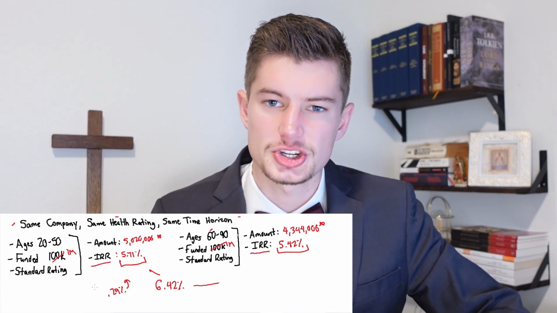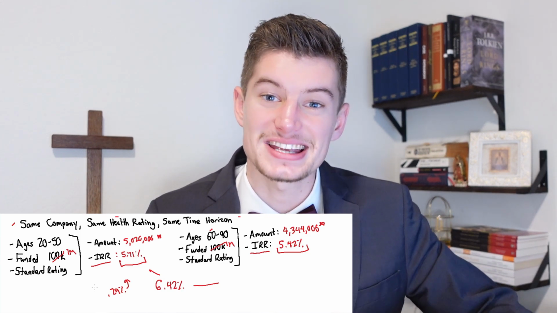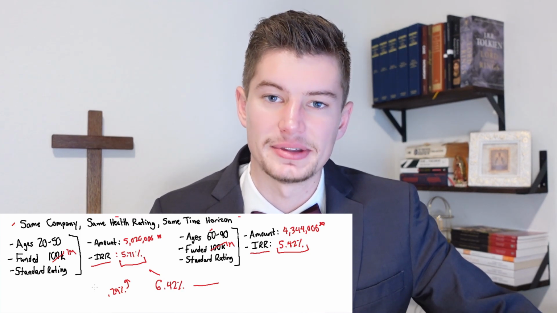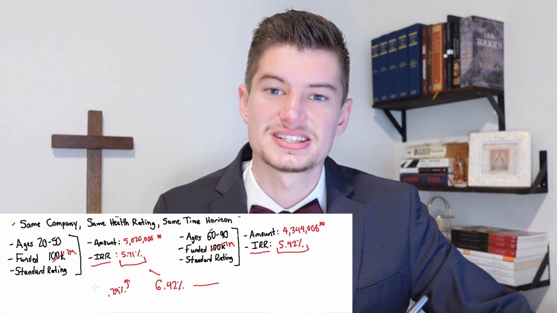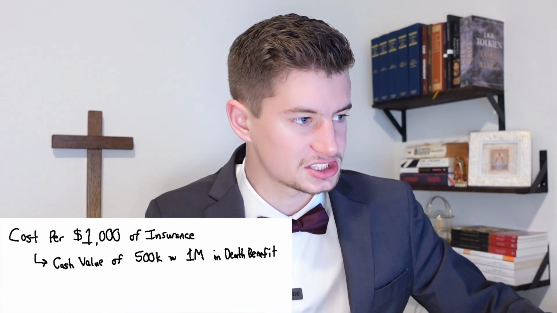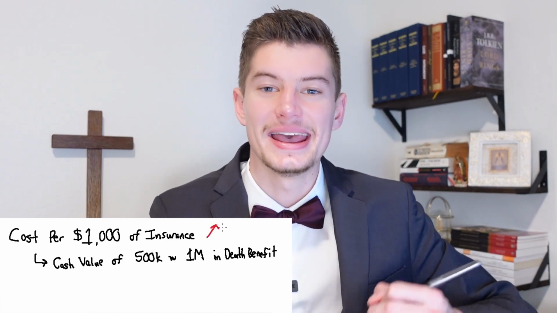Now, some people will still say, even after seeing this, it doesn't matter. Indexed universal life functions on an annual renewable term basis. Therefore, the cost of insurance has to be going up every single year because the older I get, the more likely I am to die. Therefore, it doesn't make sense to do it when I'm older. So first, here's what they get right, is that the cost per $1,000 of insurance as you get older does what? It increases.